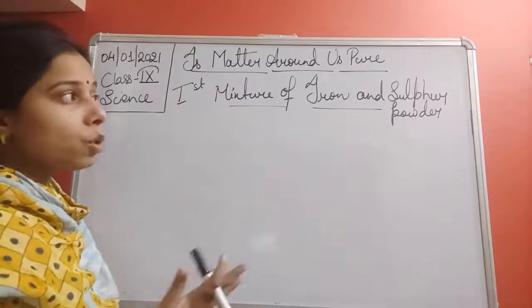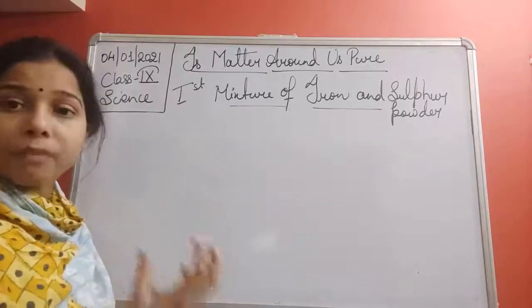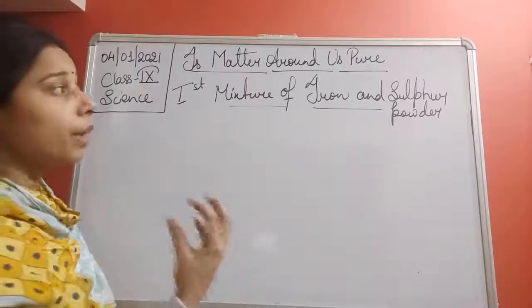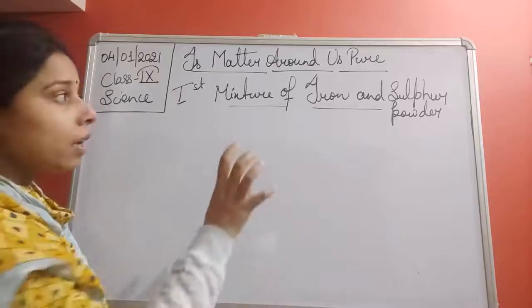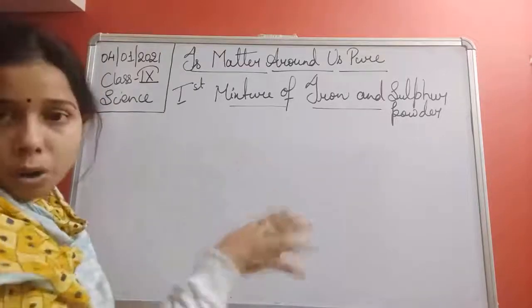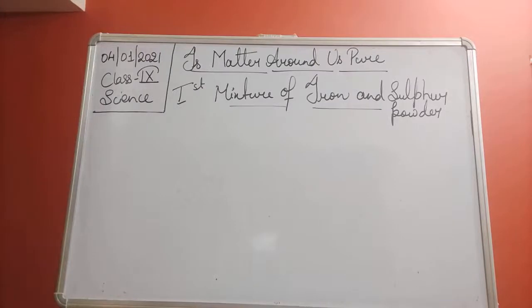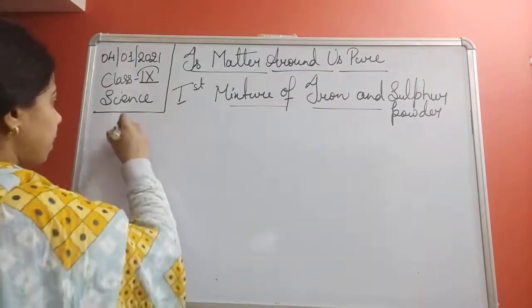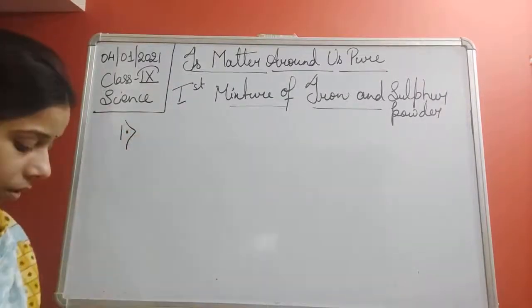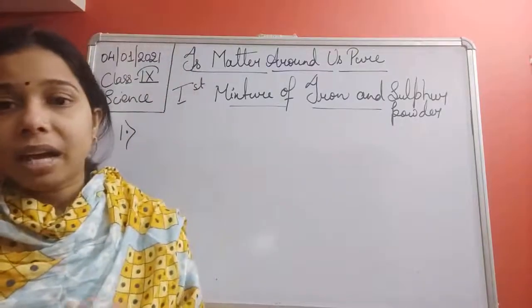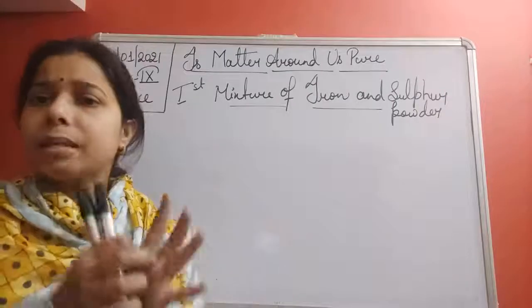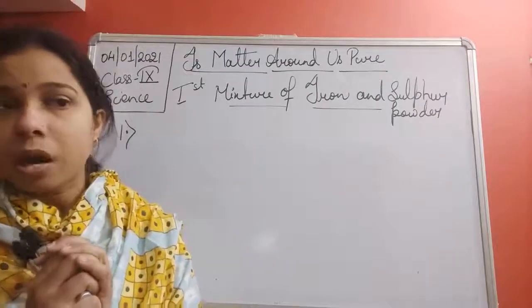Now let us try to understand with the help of the properties of the mixtures whether these two substances are following the properties of the mixtures or not. We will start with the first one, students. Here we have taken the iron filings and the sulfur powder, which is slightly yellowish in color, and we simply mixed them with each other without providing any kind of energy or heat.